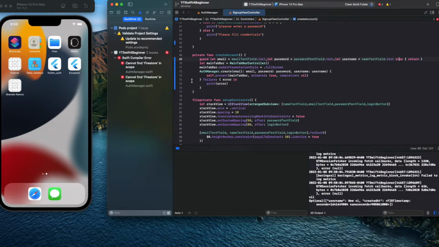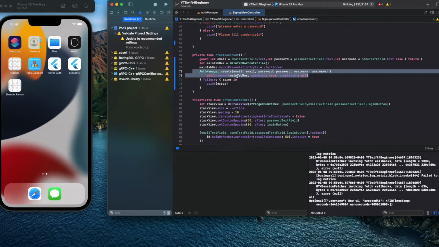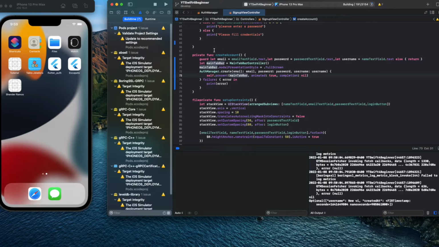So if we do Command Shift K to clean build, let's see if it will run and what happens. So basically what this is saying, on create account, we're gonna use this present main tab bar, which will send us to the feed. So we build it and let's see what happens.